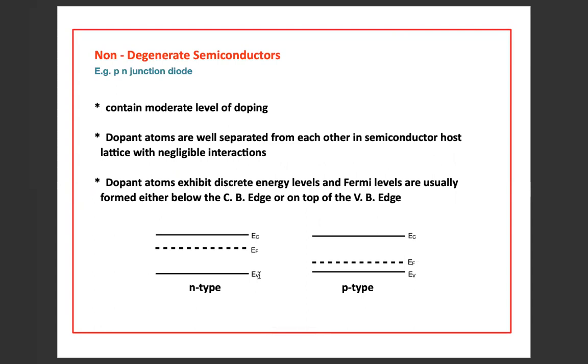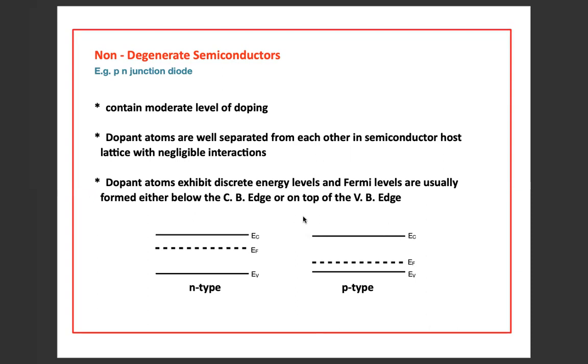So before going into detail of semiconductors, first we should know what non-degenerate and degenerate semiconductors are. An example of a non-degenerate semiconductor is the PN junction diode. Non-degenerate semiconductors contain a moderate level of doping, that means lightly doped semiconductors. And dopant atoms are well separated from each other in the semiconductor host lattice with negligible interactions. Dopant atoms exhibit discrete energy levels, and Fermi energy levels are usually formed either below the conduction band edge or on the top of the valence band edge.